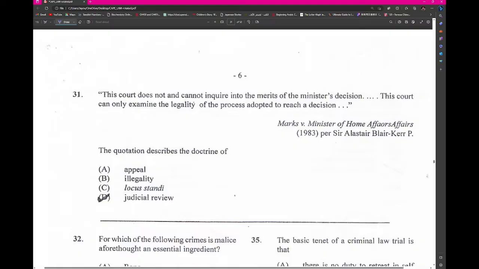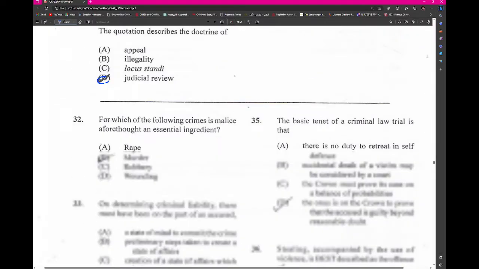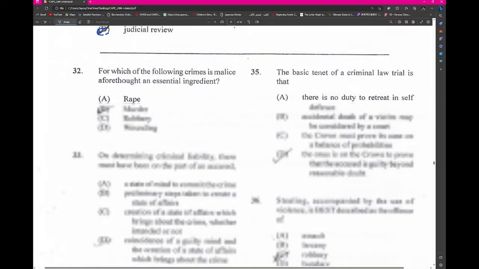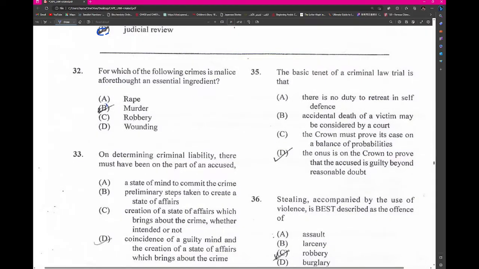Here we see, what is this? So the court does not and cannot inquire into the merits of a decision. This court can only examine the legality. Judicial review. Right? So for which of the following crimes is malice aforethought murder?